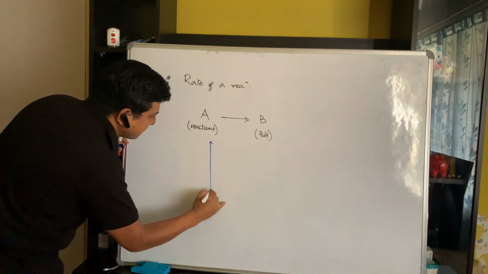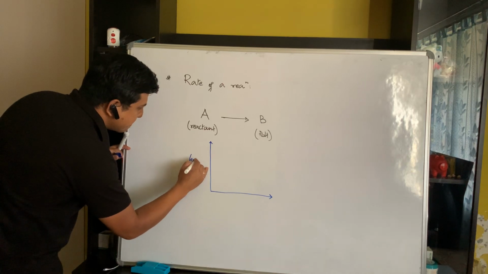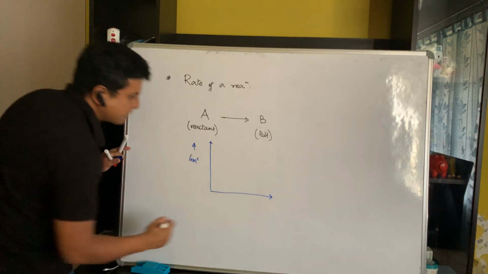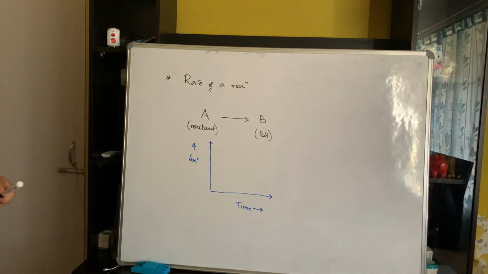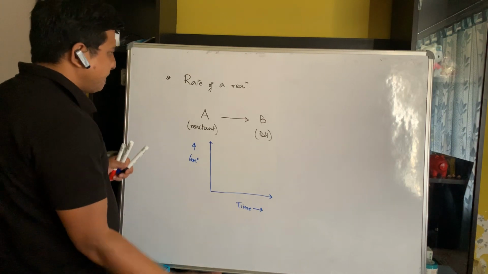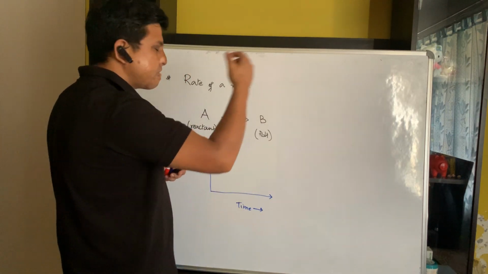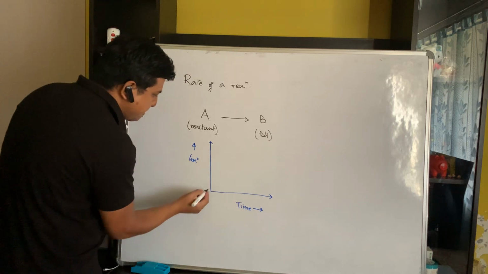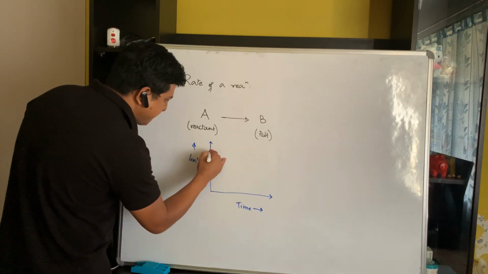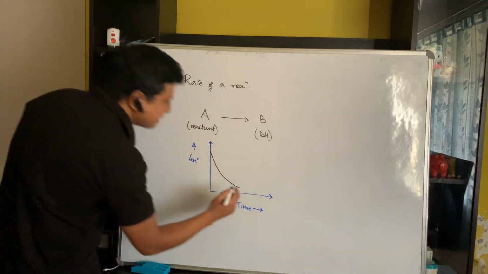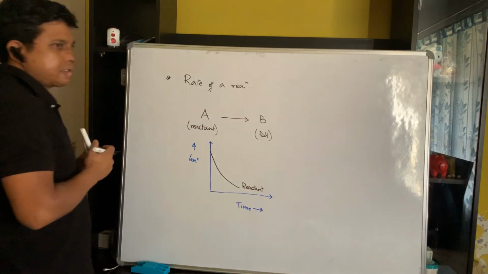So here, students, I'm going to plot concentration on the y-axis versus time along the x-axis. Now what did we just say? As the reaction proceeds, as time passes by, the concentration of the reactant is gradually decreasing. Initially the concentration of the reactant is high, but as time passes by, it gradually decreases. So this graph is for a reactant.